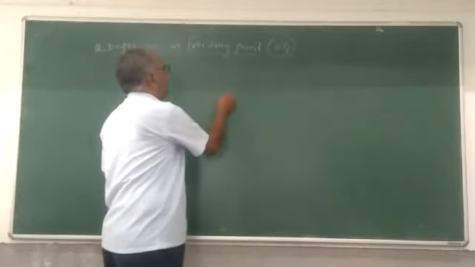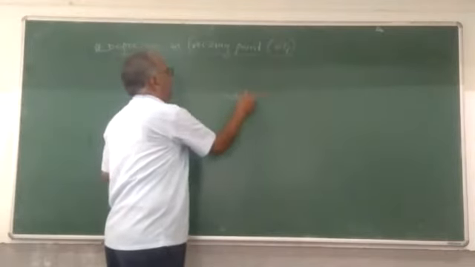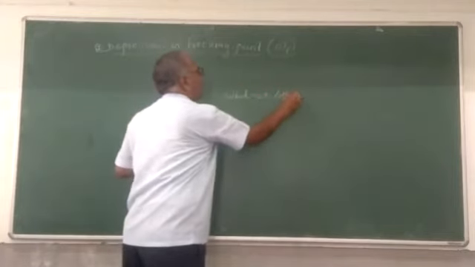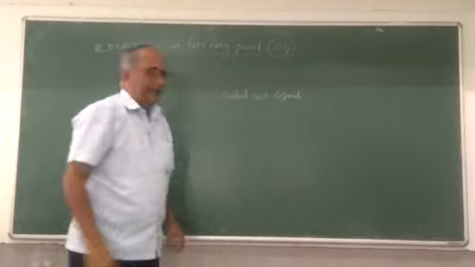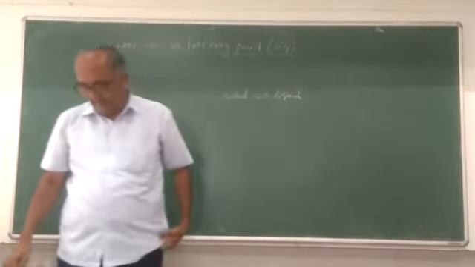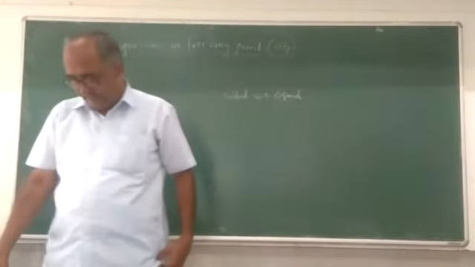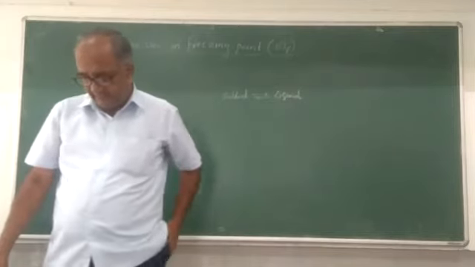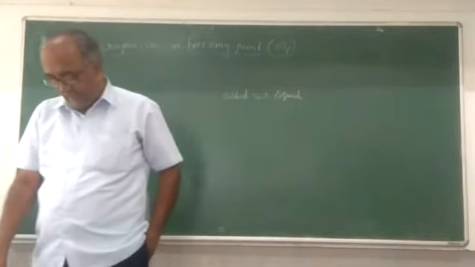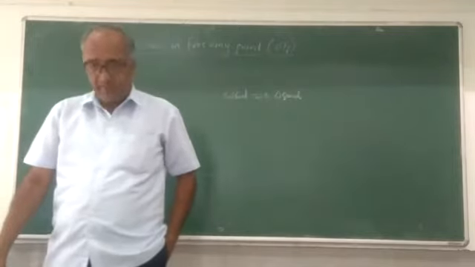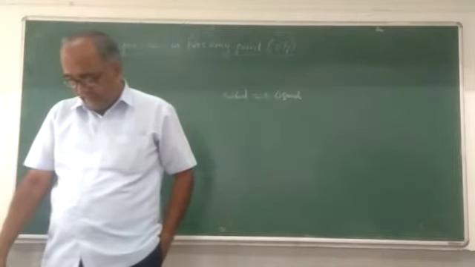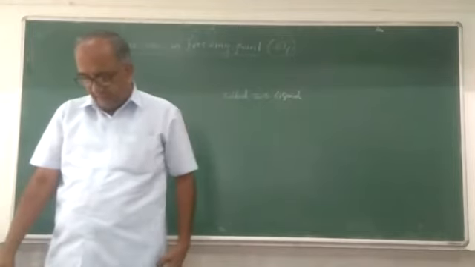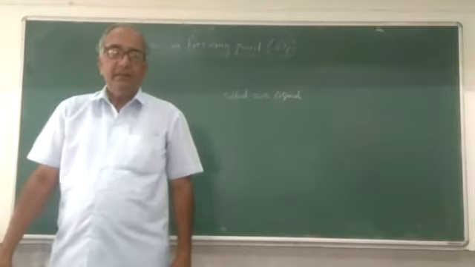That is, the dynamic equilibrium attained between the solid and liquid state at a certain temperature is called the freezing point. It can be defined as the temperature at which the vapor pressure of the substance in its liquid phase is equal to the vapor pressure of the substance in its solid phase.